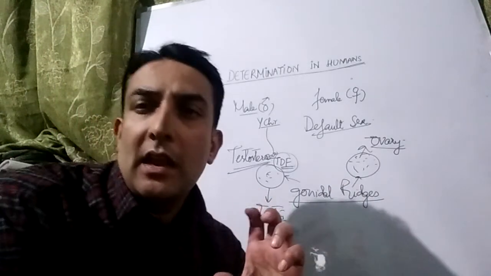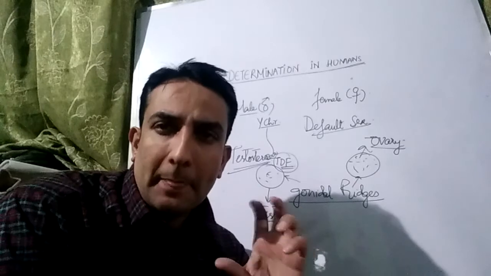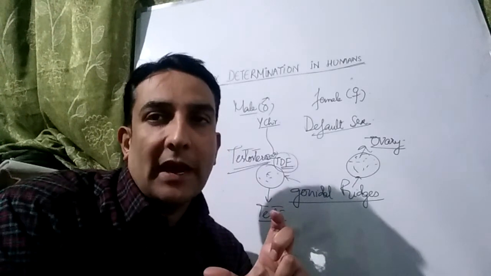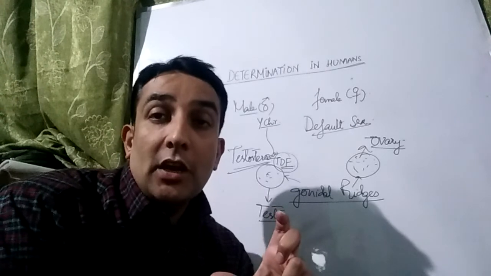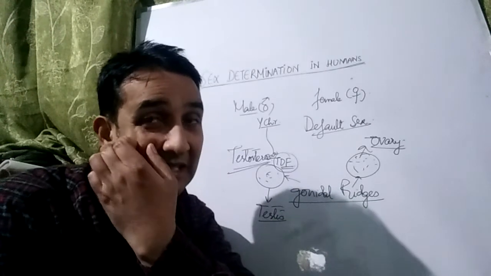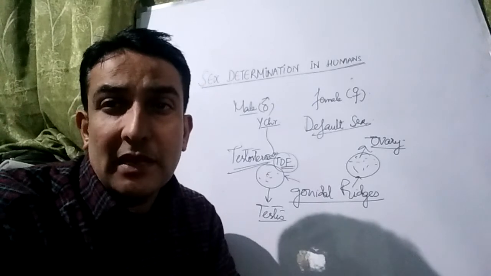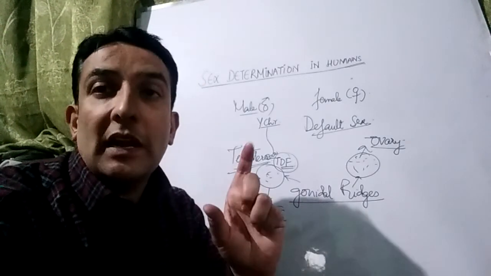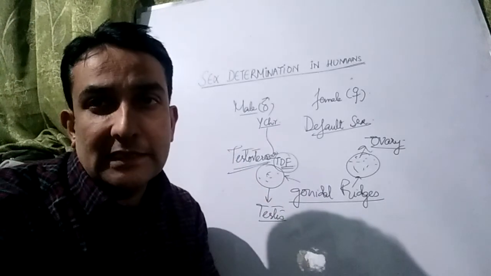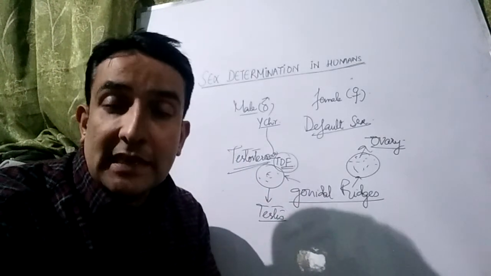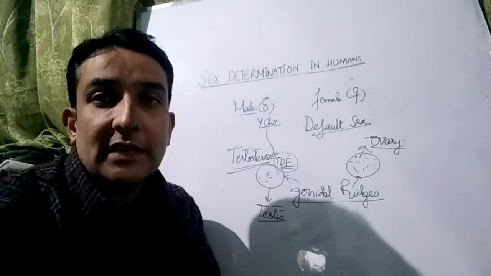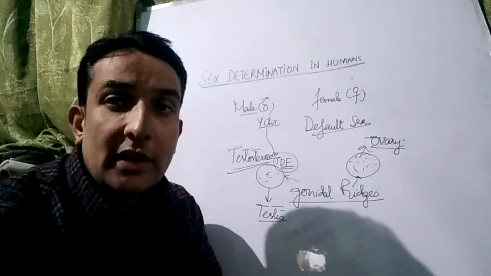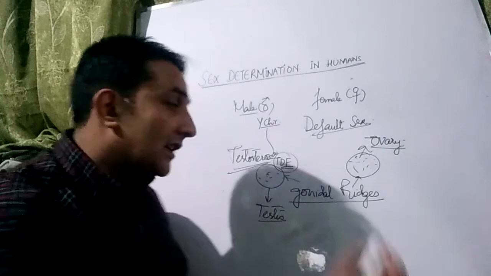But lastly, I will discuss a little bit about the pattern of sex determination. When is sex determined? With that we will complete. Sometimes you are asked in your NEET examination when the sex is determined in humans. The sex is determined in humans, and in all mammals, at the time of fertilization. So remember this point. And sometimes it is called syngametic type of sex determination.